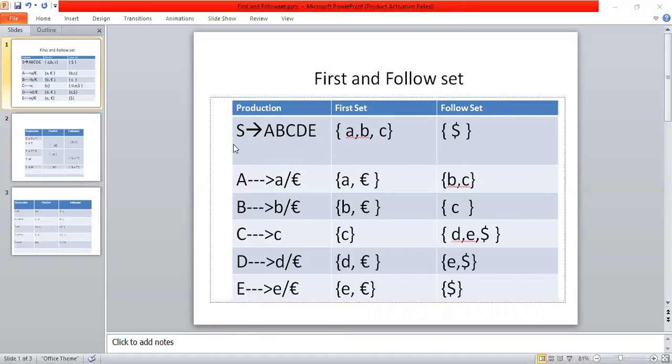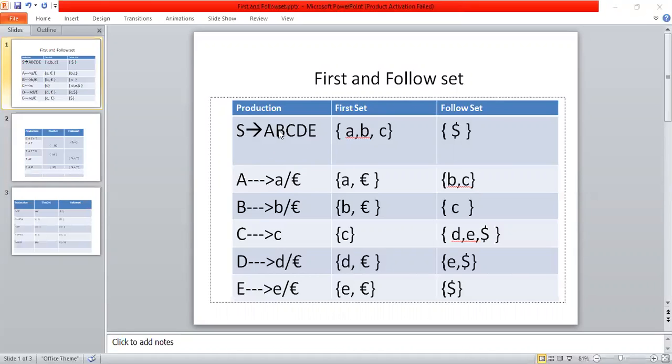So the first set of S is the first set of A. To calculate the first set of S, I should calculate the first set of A. So what is the first set of A? Because of that, again I'm jumping to the A production. Here the first set of A is nothing but small a, epsilon, and similarly here I have B. So the first set of S is nothing but the first set of A, B, C, D.